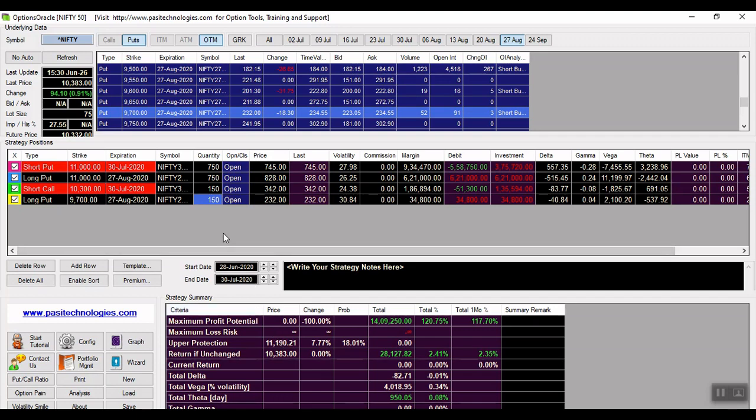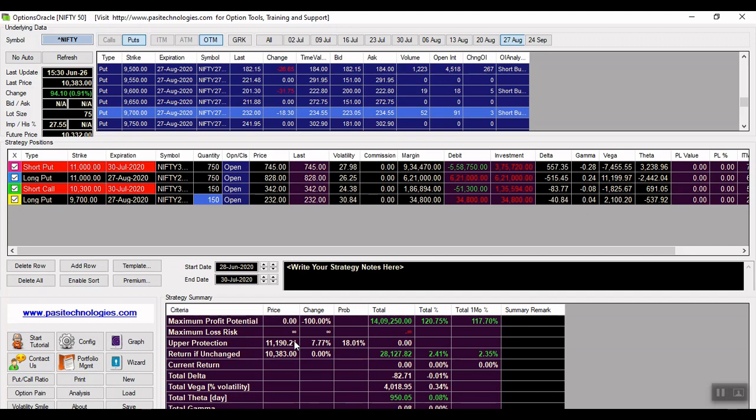So if the price moves to 10,700, then buy one call option, and if the price reaches 11,000, then buy one more call option. In that case our upside break even will get removed, or it might move further some more points to around 11,500 or so.